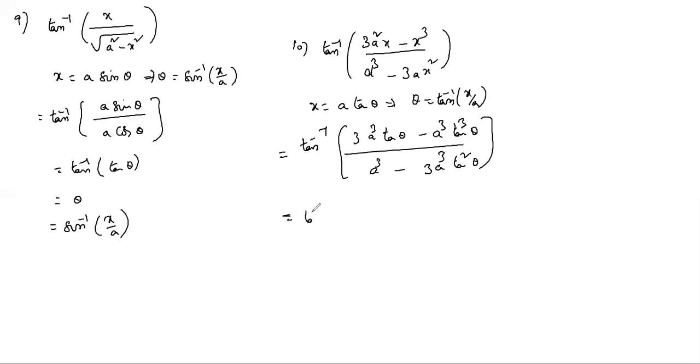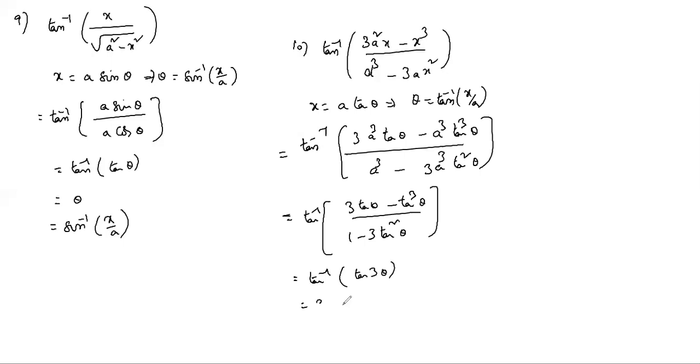A cube cancels: (3 tan theta minus tan cube theta) by (1 minus 3 tan square theta). This is the formula for tan 3 theta, so this is 3 theta. So 3 into theta is 3 tan inverse x by a. So this is the simplest form.